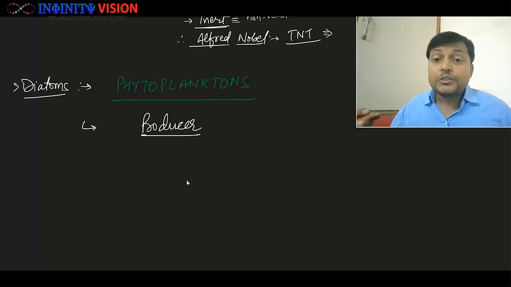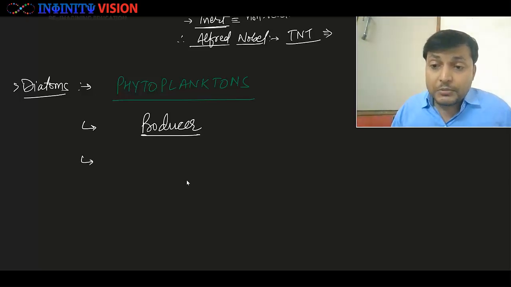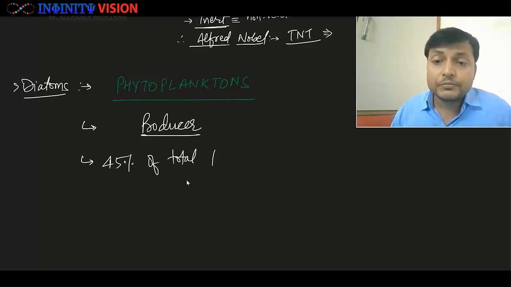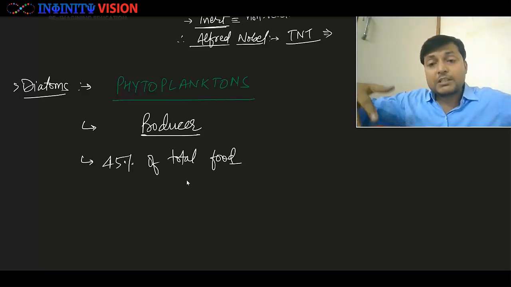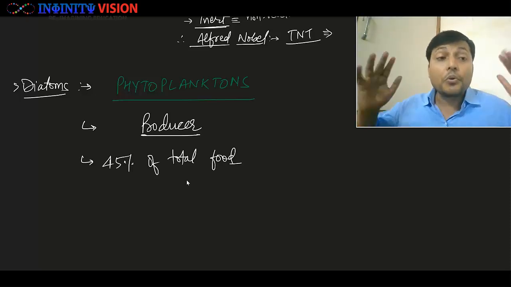Okay, how much? They are responsible for producing around 45% of total food on your planet. Okay, so you think plants which are larger structures are doing photosynthesis, so they must be producing most amount of food?